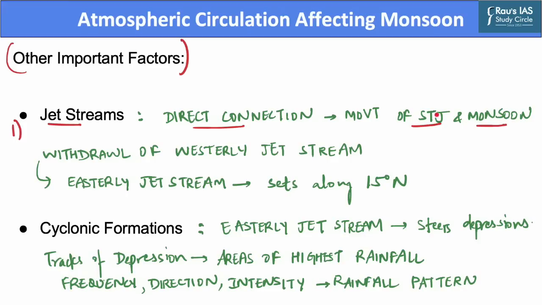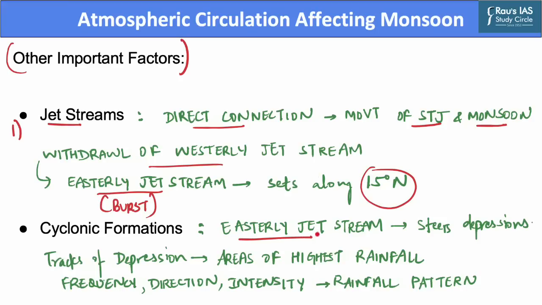It is believed that there is a direct connection between the movement of subtropical jet streams and the Indian monsoon. The shift in the position of the ITCZ is also related to the phenomenon of withdrawal of the westerly jet stream from its position over the northern Indian plain south of the Himalayas. The easterly jet stream sets in along the altitude of 15 degrees north only after the western jet stream has withdrawn itself from the region. This easterly jet stream is held responsible for the burst of the Indian monsoon.